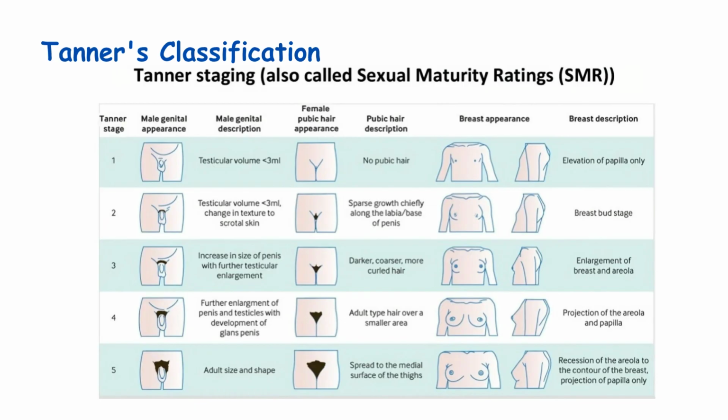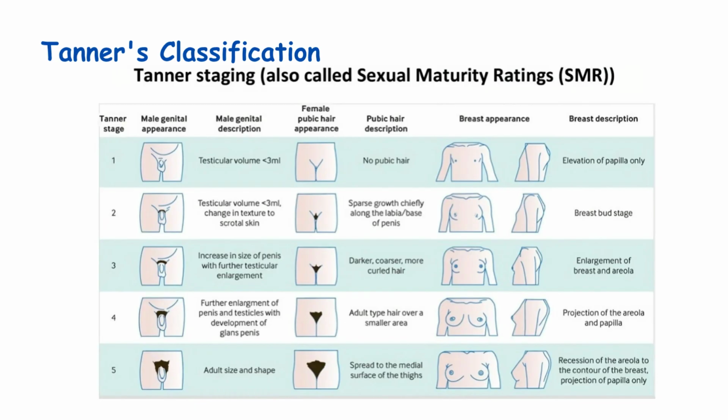Stage 2. Breast budding begins. Sparse, straight pubic hair appears along the medial border of labia majora. Medial border means the inner side of the outer lips of the vagina. Stage 3. Accelerated growth. Elevation of breast contour with loss of contour separation between breast and areola. The breast and the darker area around the nipple become one smooth curve. Coarse pubic hair starts spreading onto the mons pubis. Axillary hair also appears.